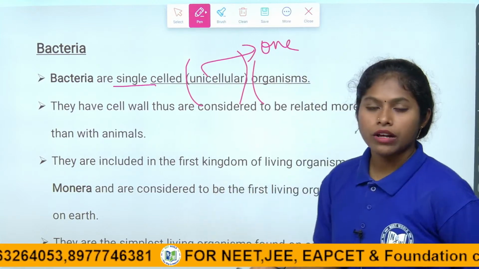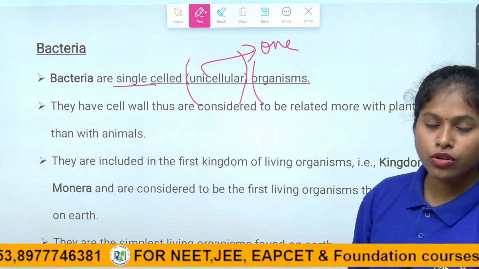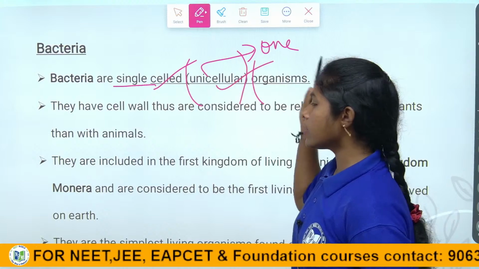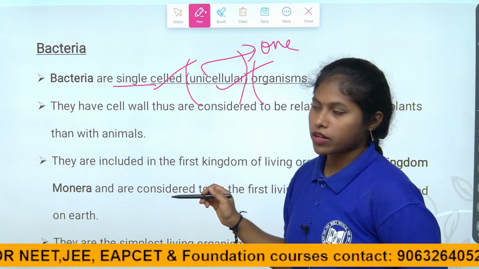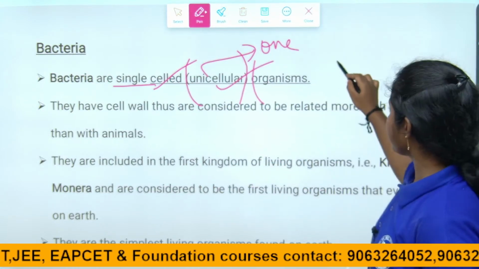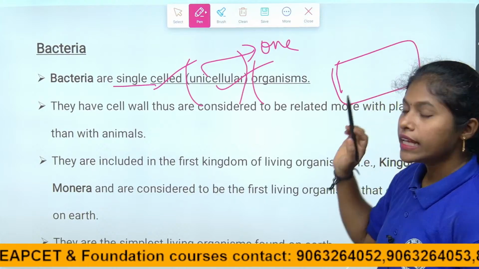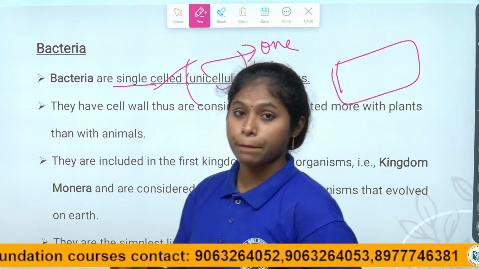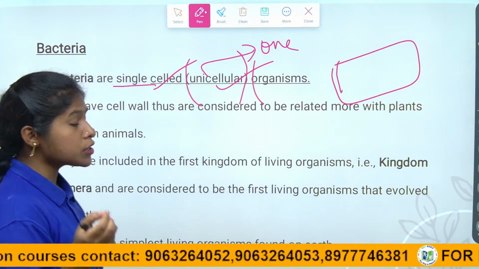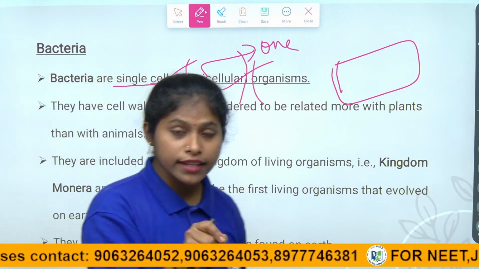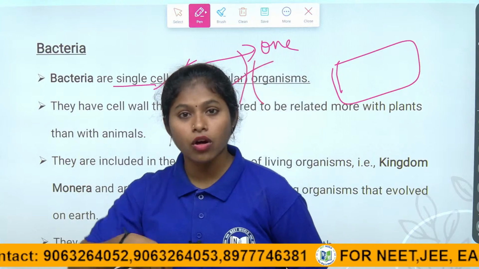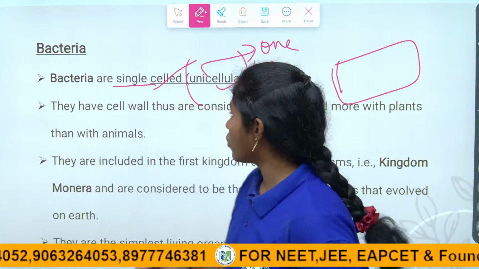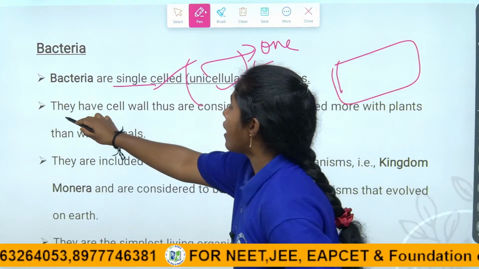Bacteria, the first classification of the microorganisms, are single celled or unicellular organisms and they have a cell wall. Because of the cell wall the microorganisms can survive. They can affect whole organisms like plants and animals. The smallest unicellular organisms affect multicellular organisms because they have a strong cell wall, children.